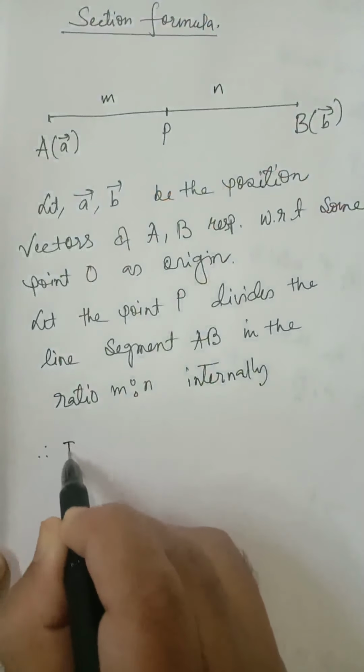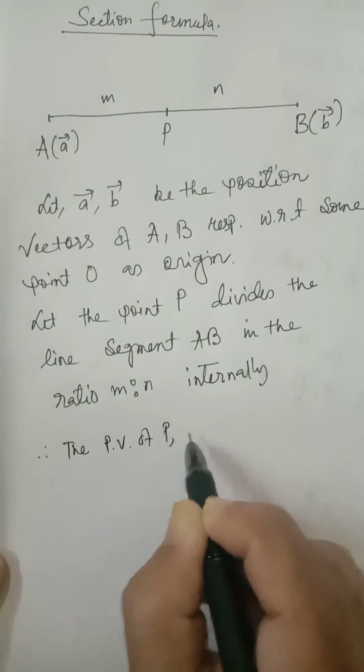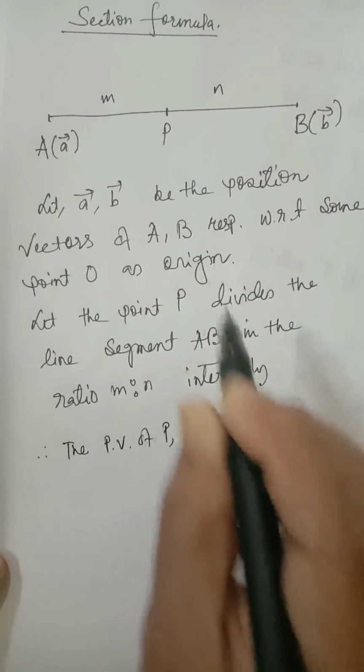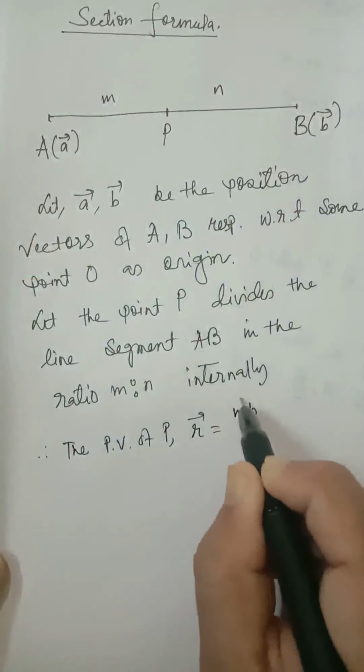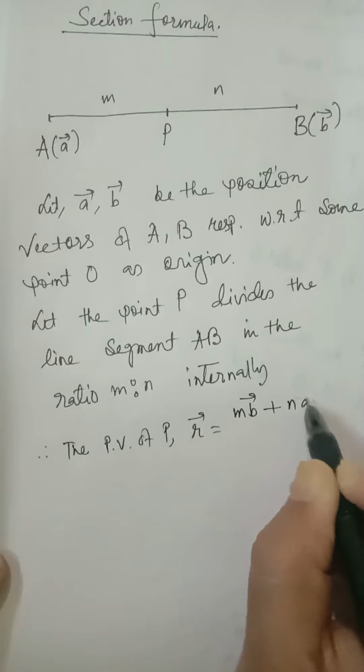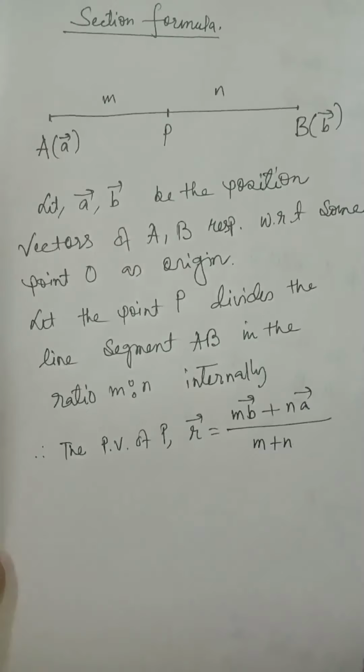Then the position vector of the point P, R vector, is equal to m into B vector plus n into A vector by m plus n, like coordinate geometry.